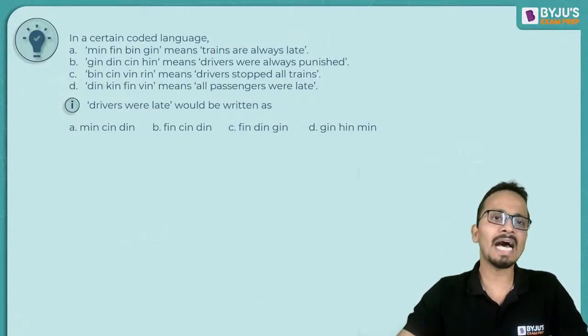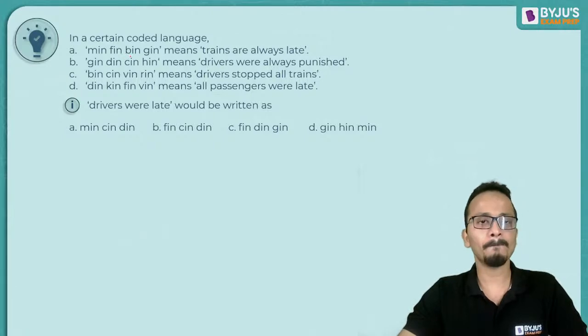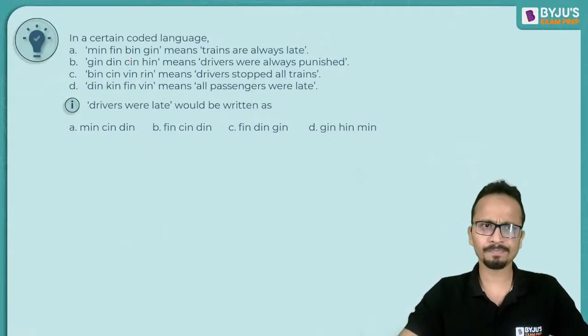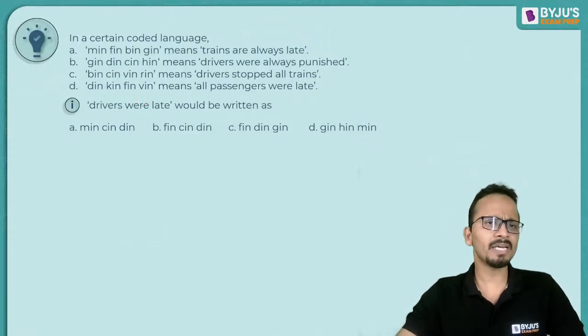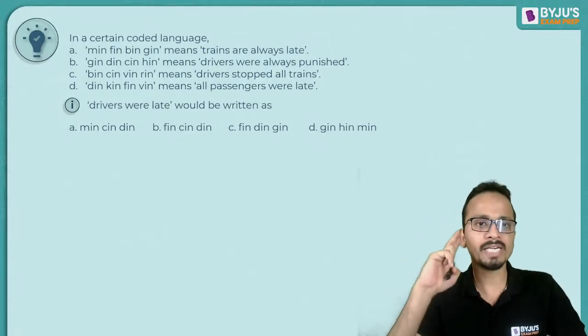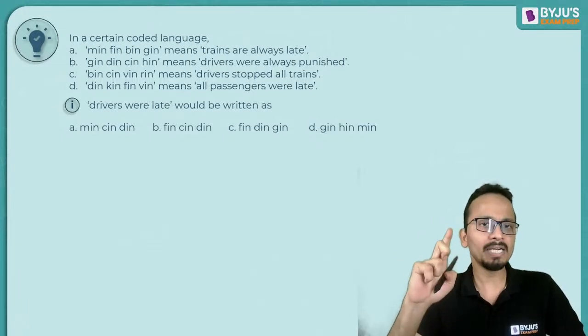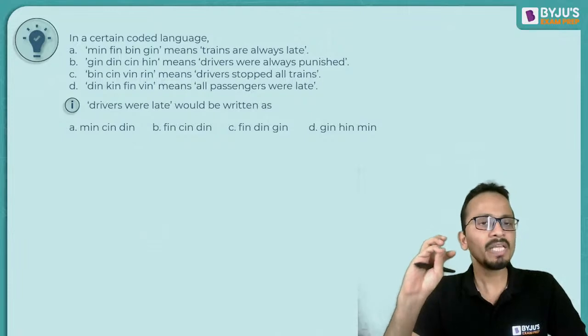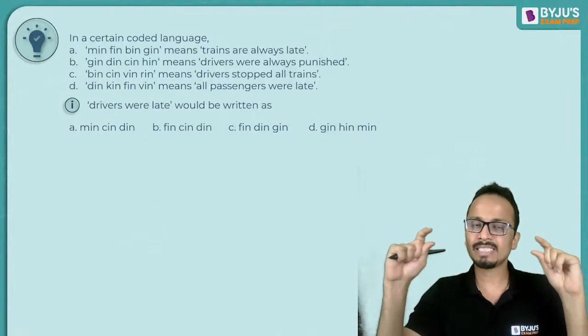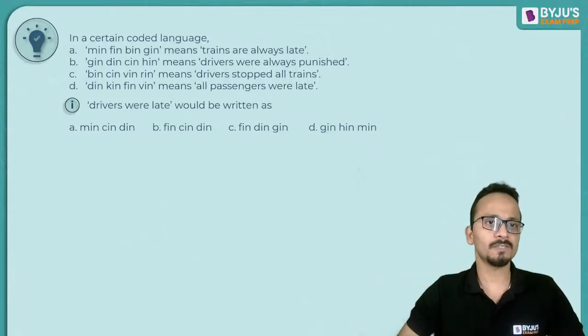So every word has its certain code, but it is not written at its respective position. Okay, अब हम कोड कैसे डिटरमाइन करेंगे? We'll be comparing two sentences, right? And we'll be looking at the common code and the common word that will be associated with each other.